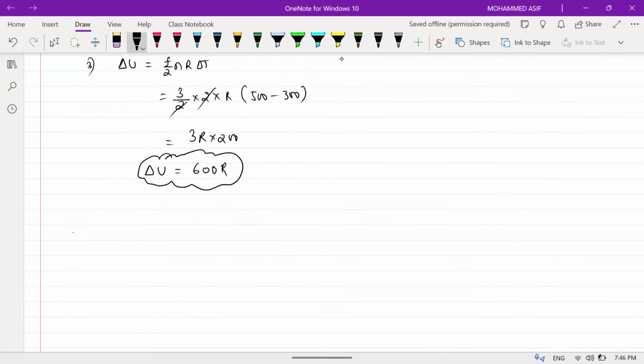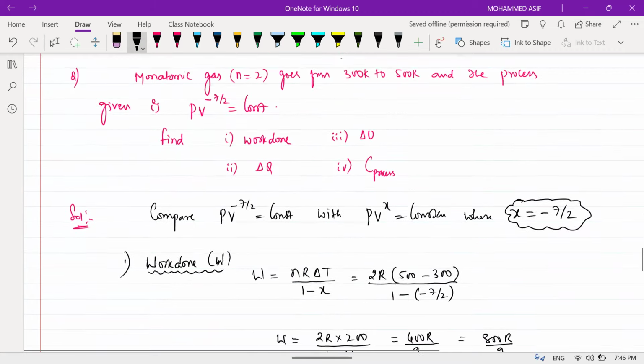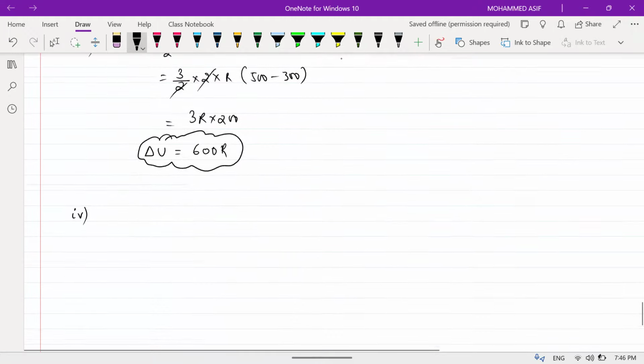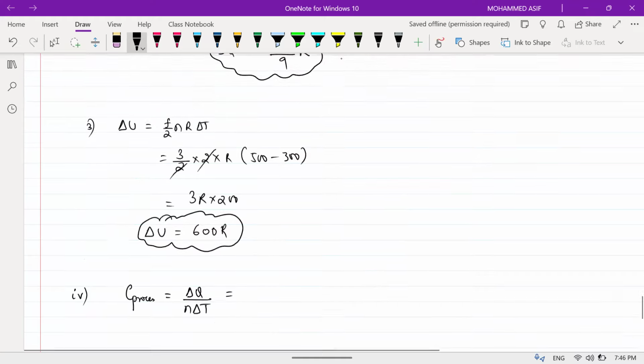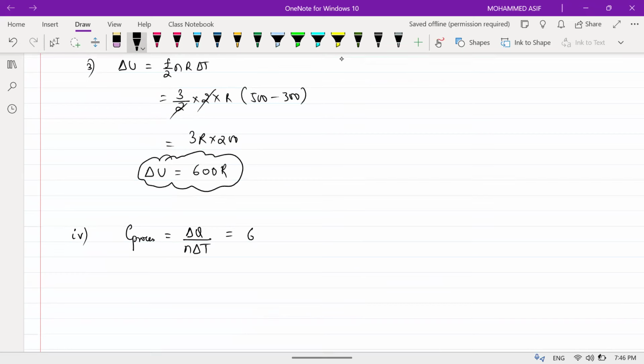Yes, sir. What is the fourth question asking? See the question, C of process. For the polytropic process, how do you calculate the C of process, beta? C of your process, the actual formula is delta Q divided by n into delta T. Now delta Q is known to me, beta. I'm writing this one, or else you can directly use the standard formula also. Delta Q value I know. It is 6200 into R divided by 9, divided by number of moles, which is 2. Temperature difference is 500 minus 300.